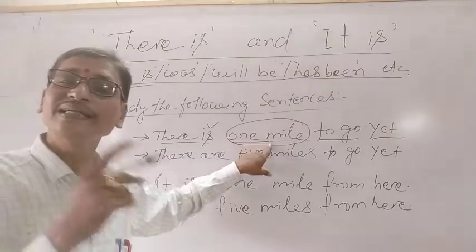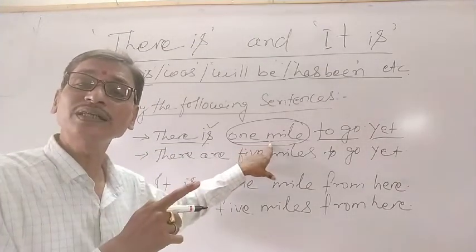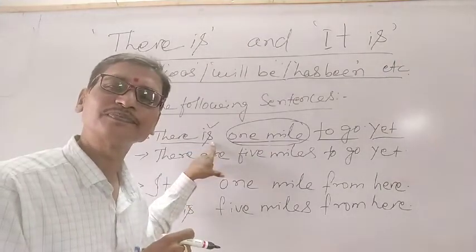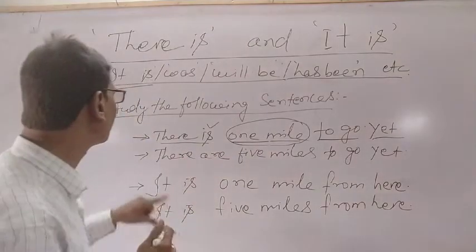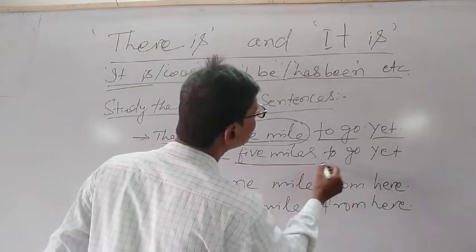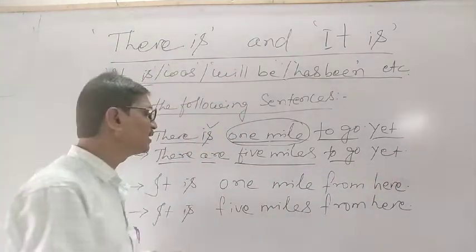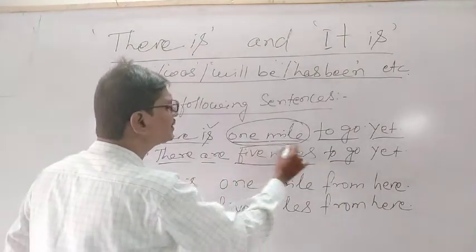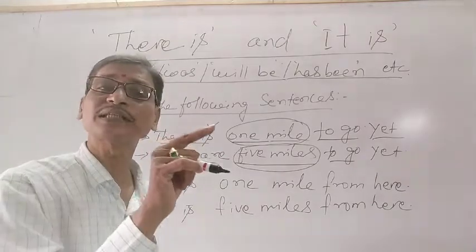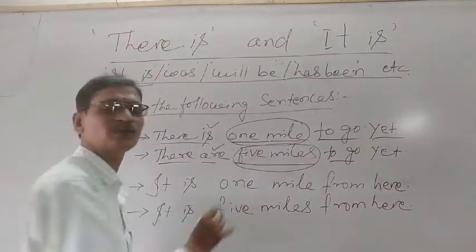Here 1 mile is the real subject, a singular subject, so we have used a singular verb. Similarly, next: there are 5 miles to go yet. Here the real subject is plural, therefore we have used a plural verb.